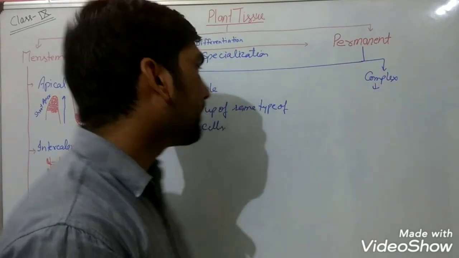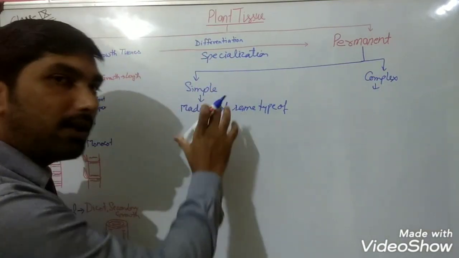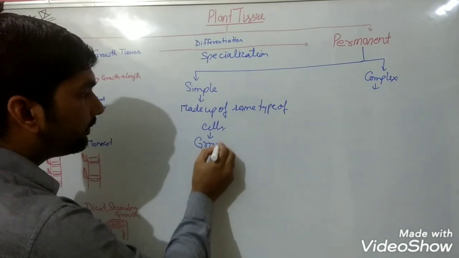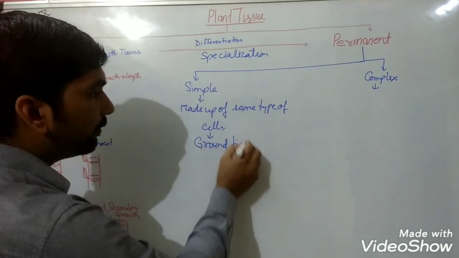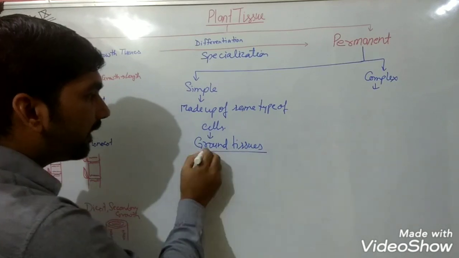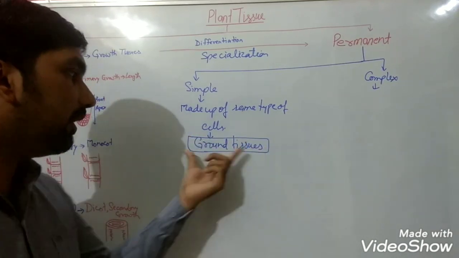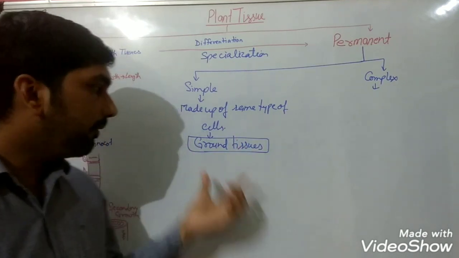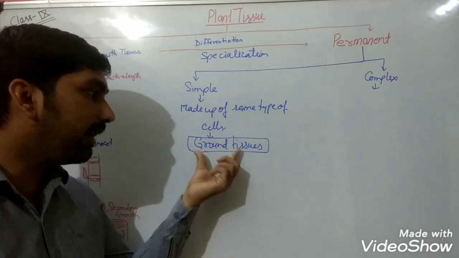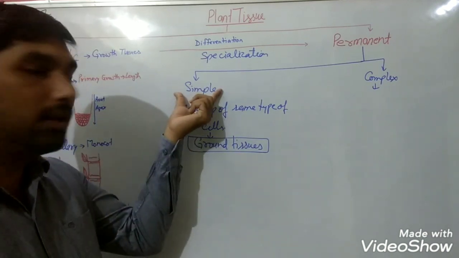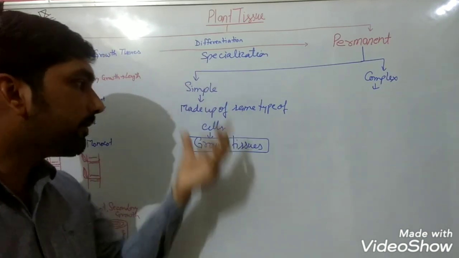Simple tissues are also known as ground tissues. In the chapter, many times you will get this word ground tissue. So don't be confused whenever you hear or read this word ground tissue. It means it is indicating the simple tissue.